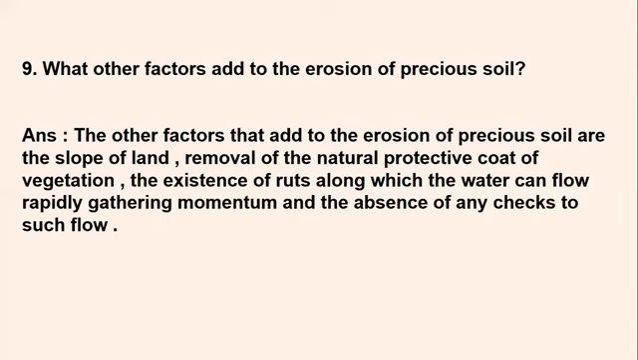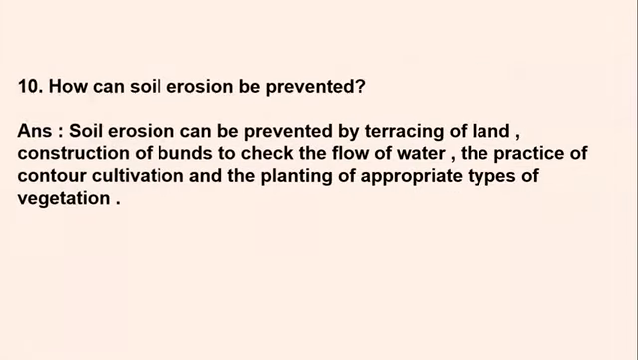You can write it. Next question: how can soil erosion be prevented? The next question is, how will you prevent soil erosion? So the answer is, soil erosion can be prevented by terracing of land, construction of bunds to check the flow of water, the practice of contour cultivation, and the planting of appropriate types of vegetation. So here, students, it can be prevented by terracing of land.